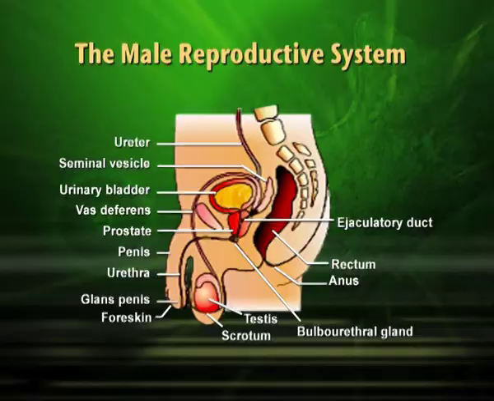So, penis is part of male external genitalia. Urethra continues into penis. At the base of penis, there is one more gland called Cowper's gland or bulbourethral gland. It secretes a secretion which gives lubrication.